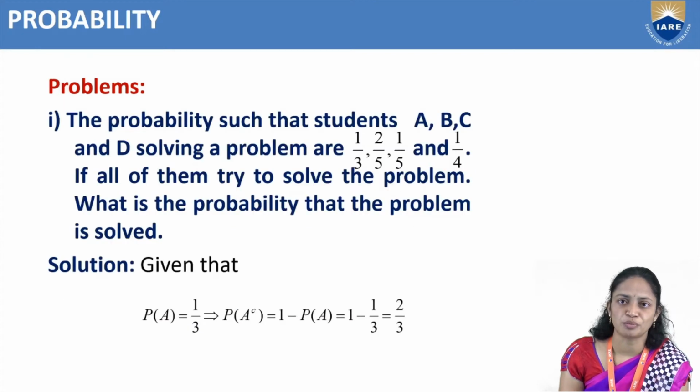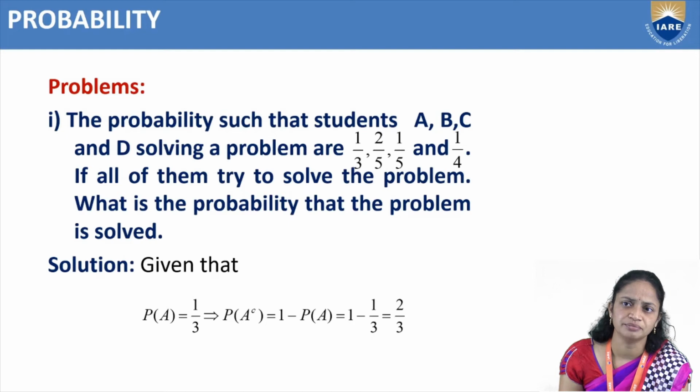So next problems. First problem. The probability such that students A, B, C and D solving a problem are 1 by 3, 2 by 5, 1 by 5 and 1 by 4.